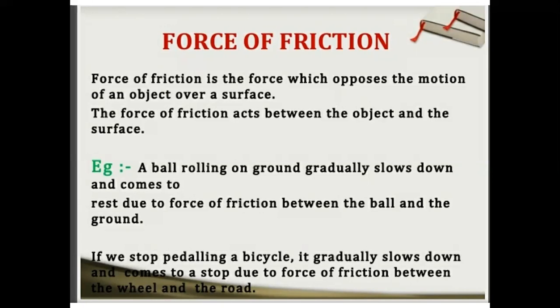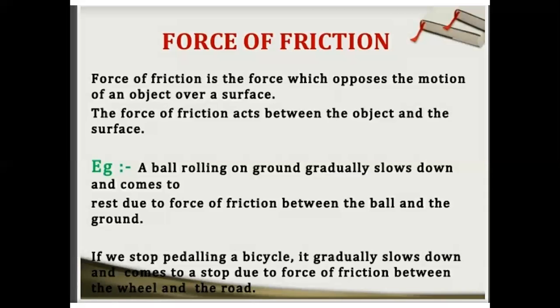Actually, force of friction is a force which opposes the motion of an object over a surface. Clear? And the force of friction acts between the object and the surface. It is a contact force. You have already read in the previous chapter that force of friction is a contact force and it always acts between the object and the surface.